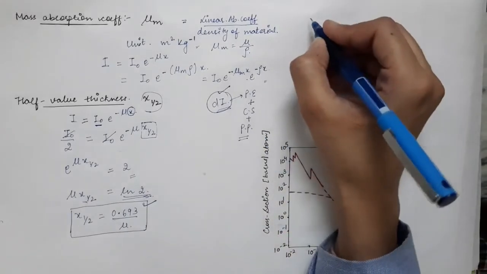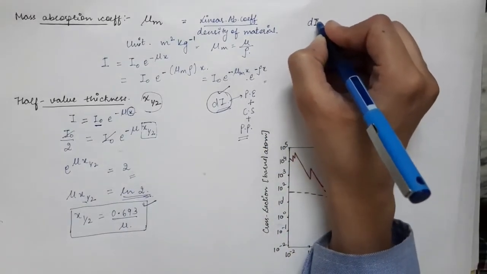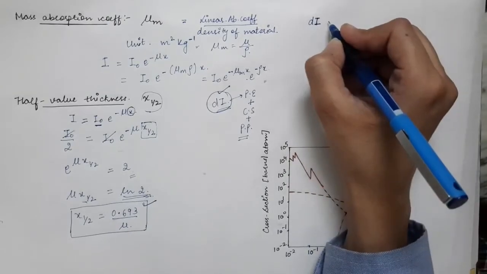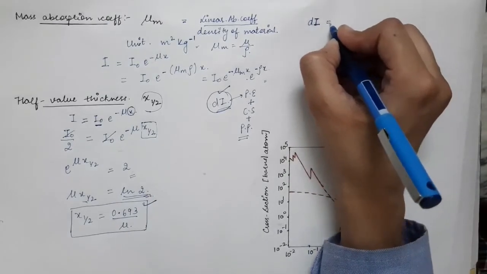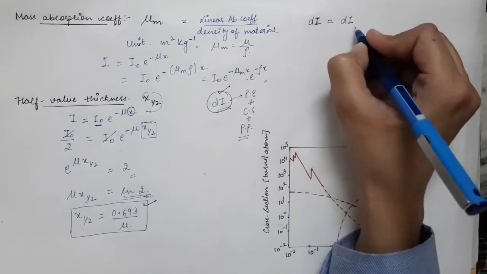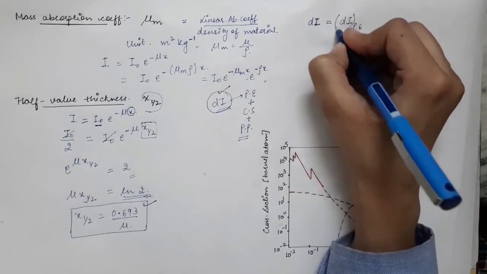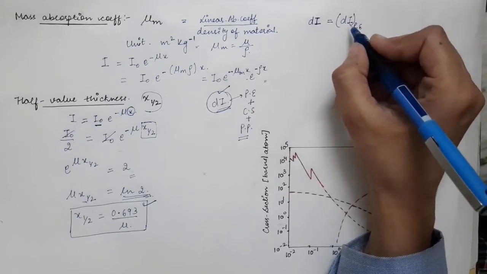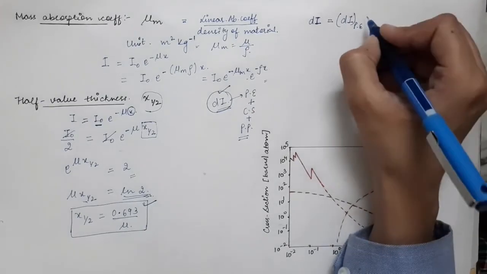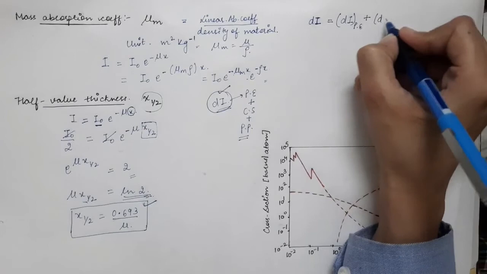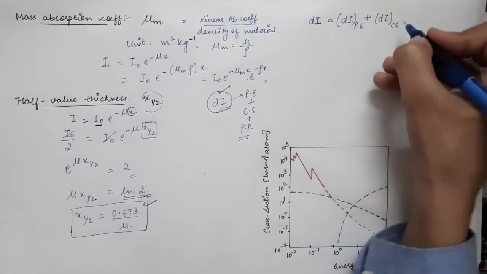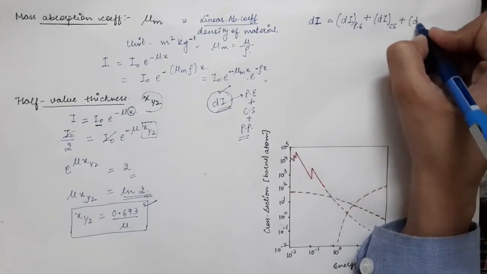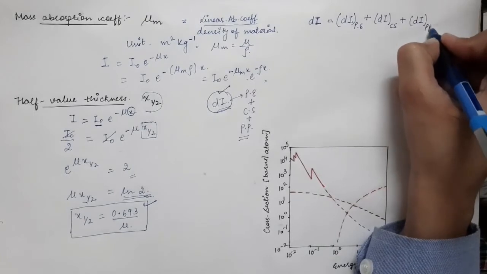So we can write this dI as the decrease in intensity due to the photoelectric effect. I have written PE in the subscript. So this represents the decrease in intensity due to the photoelectric effect, plus the decrease in intensity due to Compton scattering, and the third one, the decrease in intensity due to pair production.